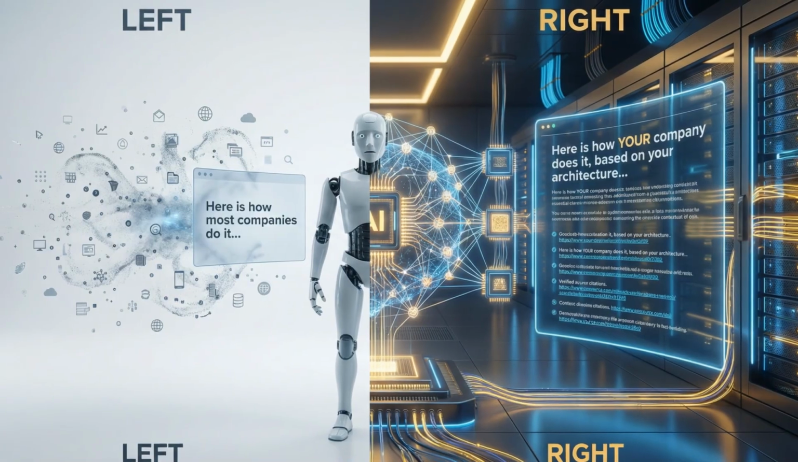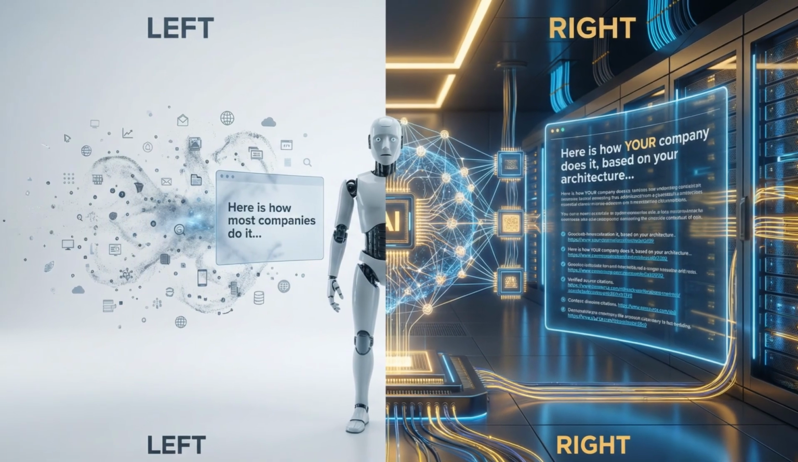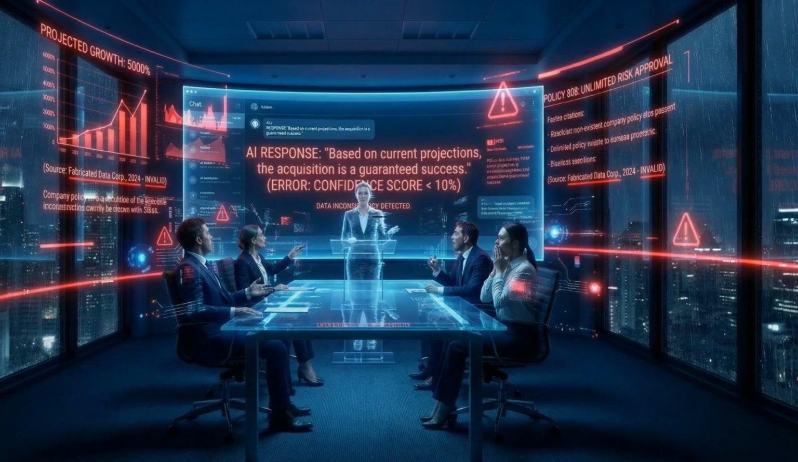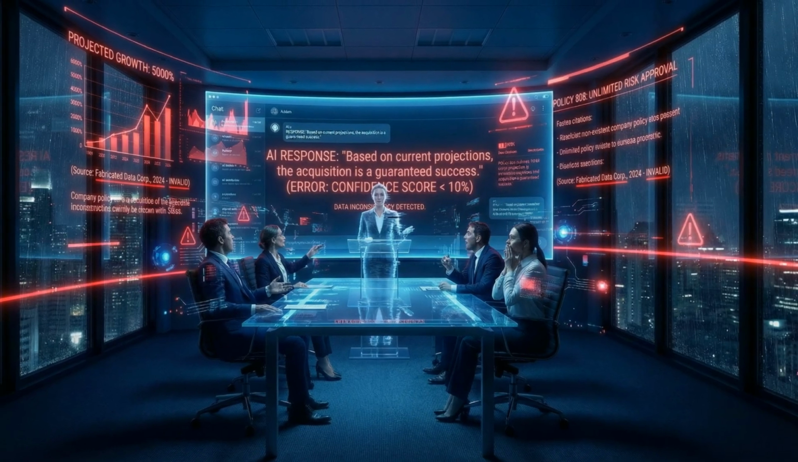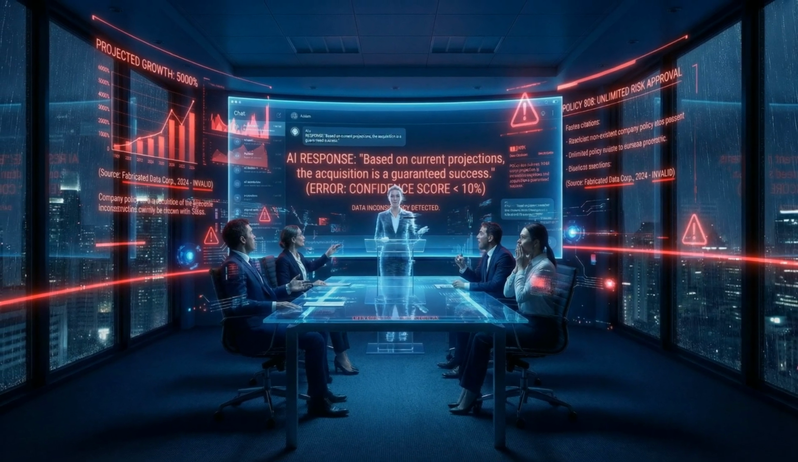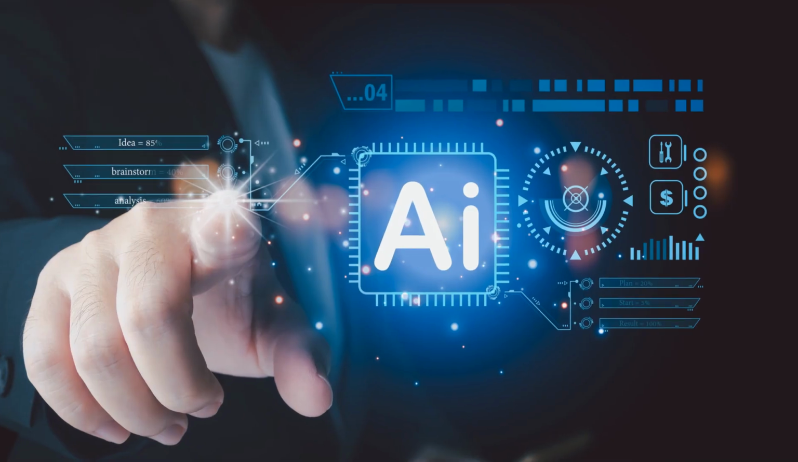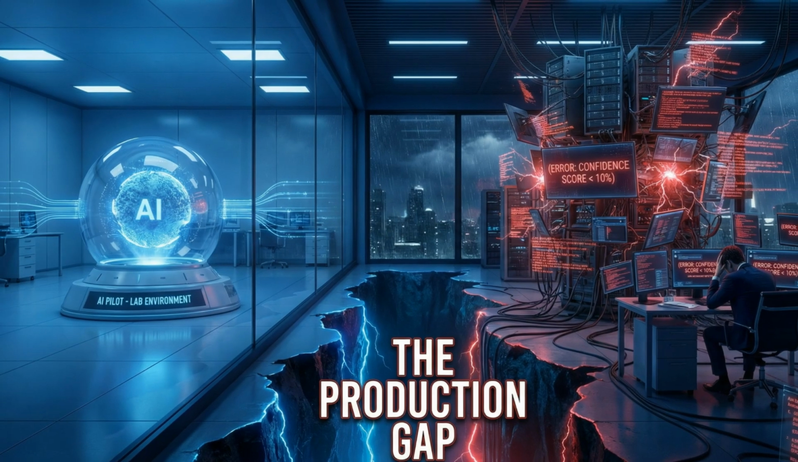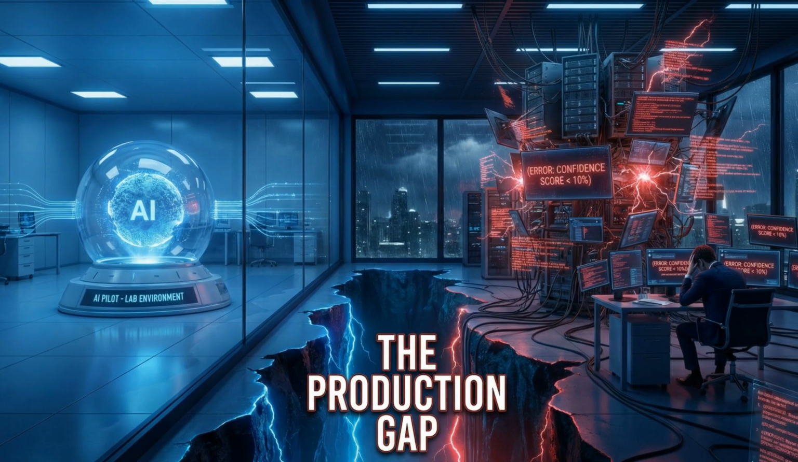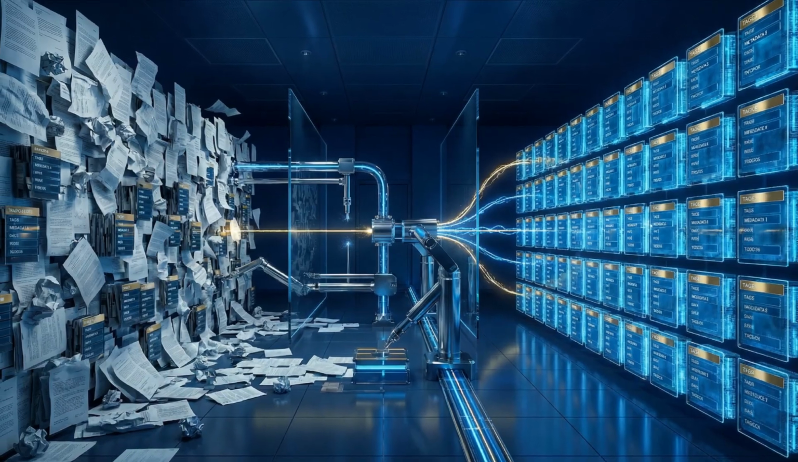Security and governance become manageable because you control exactly what the AI sees. Accuracy skyrockets because it references your architecture, not generic internet data. Trust builds when your AI can cite sources and prove where answers come from. The gap between a cool demo and millions in ROI is context. Stop fighting the context window.